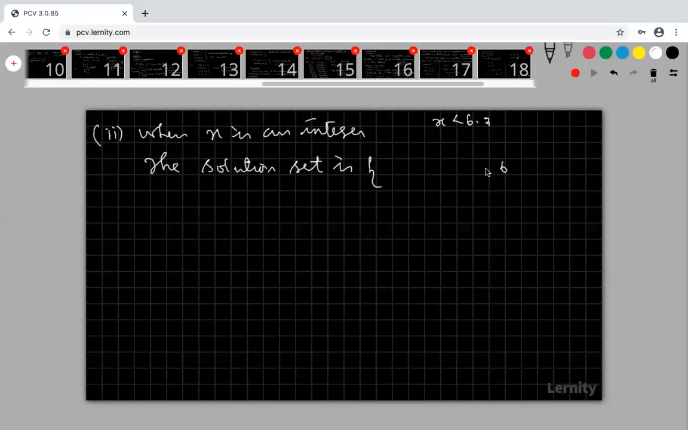6 is less than 6.7, 5, 4, 3, 2, 1, 0, minus 1. Why am I taking 0, minus 1 and everything here? Because my x is an integer. Minus 3 also satisfies this, minus 4 satisfies, minus 5, minus 6, minus 7, minus 100, minus 1000, everything up to minus infinity. So therefore this is my solution set.